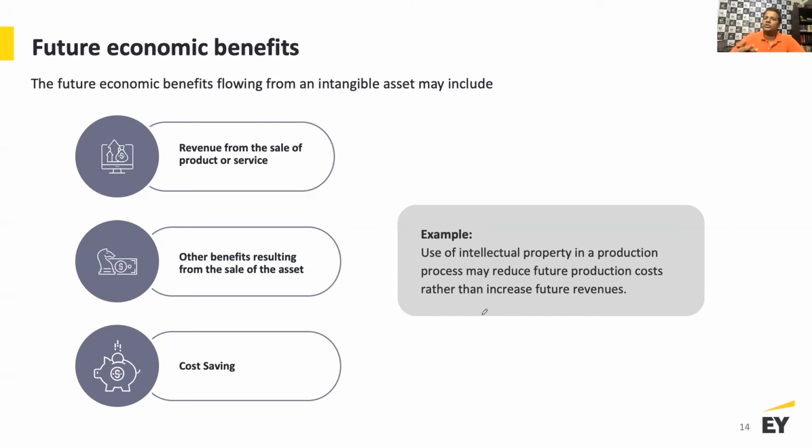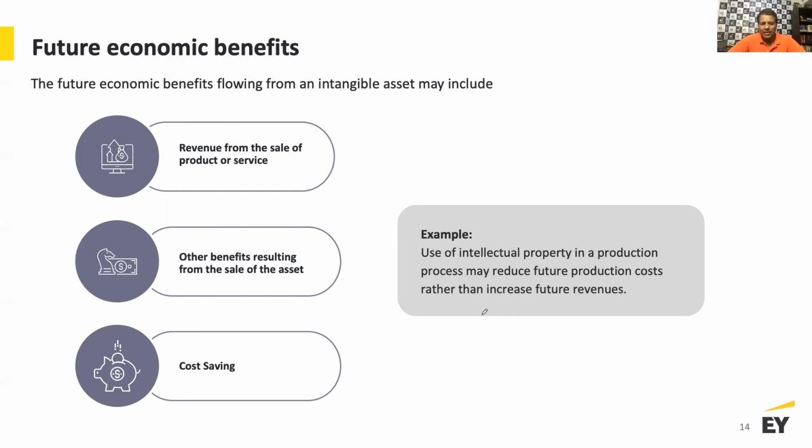If you can still demonstrate that the economic benefit can be generated, and how you are going to generate the future economic benefit, either by reducing cost, or by selling that knowledge, or by renting it out. There could be multiple ways you can generate probable future economic benefit. So we need to understand both: that I'm in control and I have the ability to generate probable future economic benefit. The answer to that is yes, and it meets the identifiable test. Now, it meets the identifiable test when it is separable or it is emanating from a contractual or legal right.